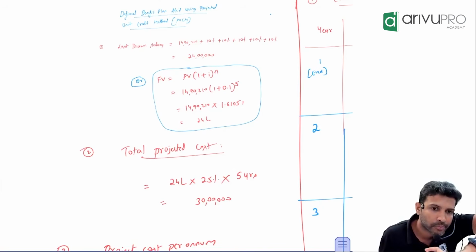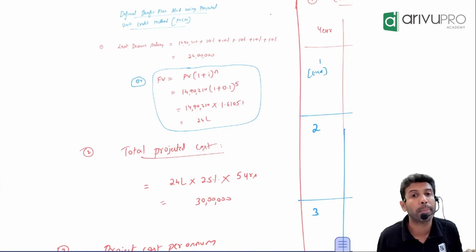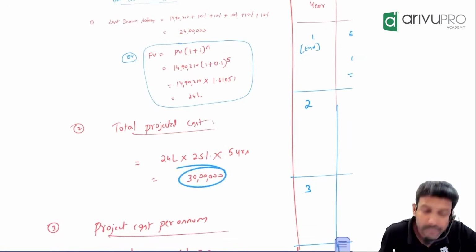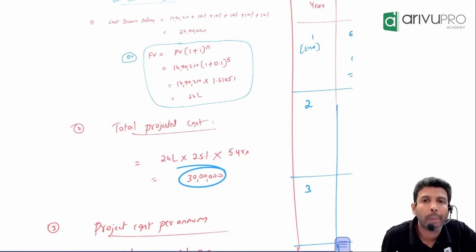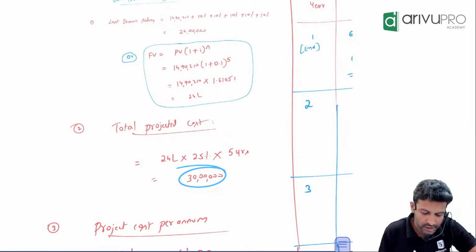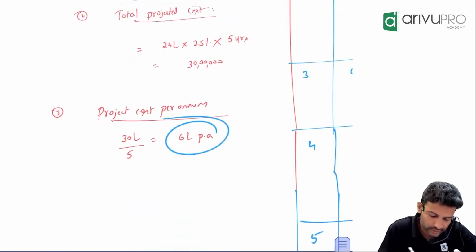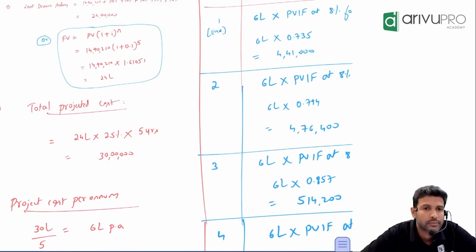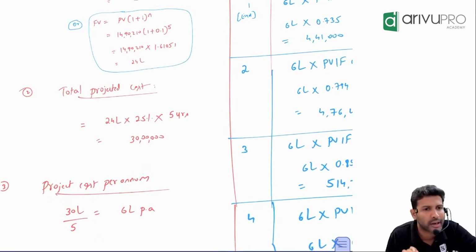this benefit. So next is to find out benefit per annum. Total benefit, how many years of service? 5 years. What is the benefit per annum? 30 lakh is a benefit for 5 years, so for 1 year, what is the benefit? 6 lakh. Good. You can call it benefit per annum or you can call it projected cost per annum. Both are okay.